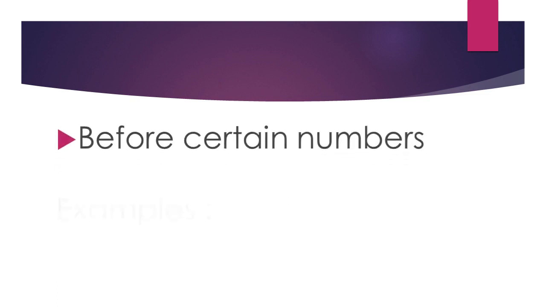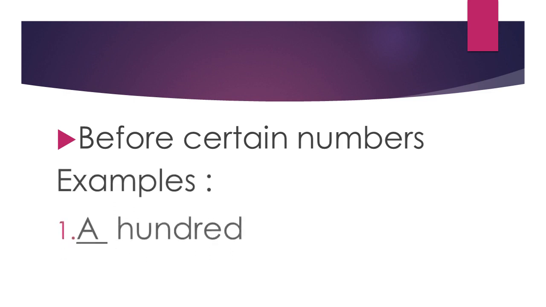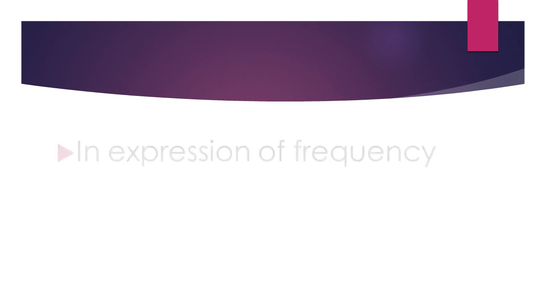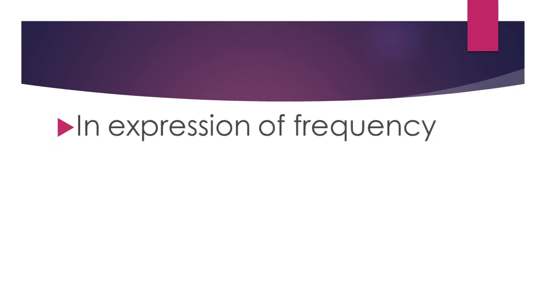Before certain numbers, for example, a hundred, a billion, a thousand, like that we can use a before certain numbers. In expressions of frequency, frequency means how often the work has been done. Once, twice, thrice, that is frequency.